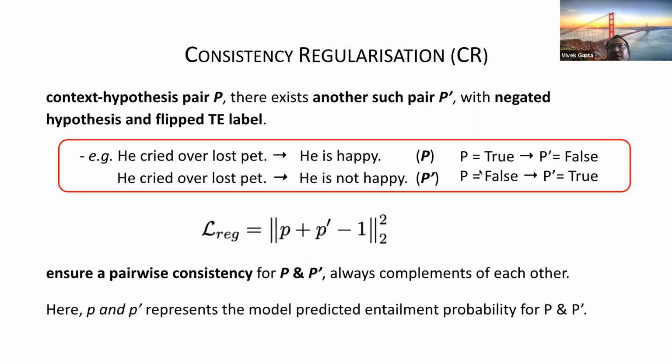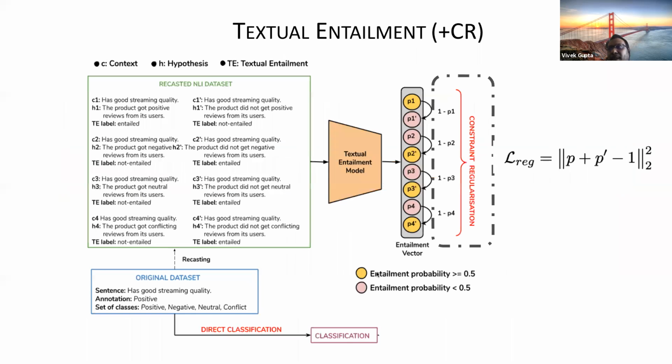If the first one is entail, then it implies the second one is not entail. So if the first one is true, then the second one is false. And if the first one is false, then the second one should be true. So these two pairs are connected to each other, and I can use this information as a regularizer for the model to learn this connection. So we can do some kind of constraint regularization across pairs, to regularize the model to learn the negation function: if you have negative hypotheses of each other, then the model should flip the label.